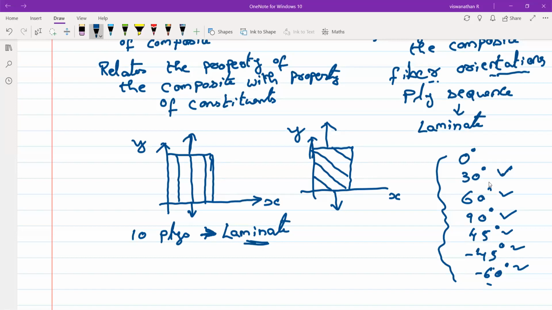This is what we will be studying: what the fiber orientation should be and what the ply sequence should be. Once I decide upon some angles, how do I sequence them to make the laminate? Depending upon the application, the design changes. This is what you'll study in macro mechanics.